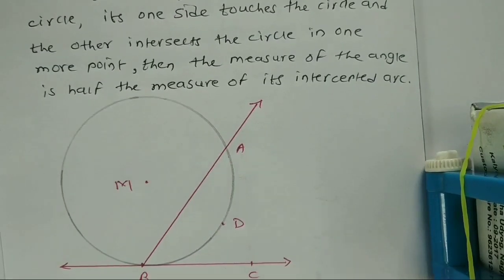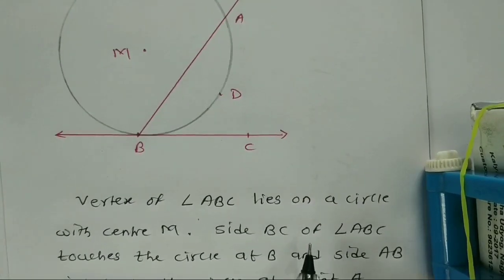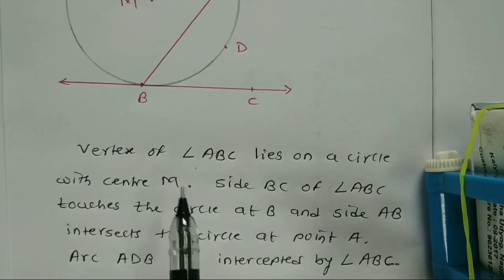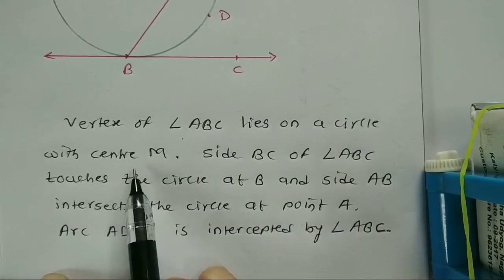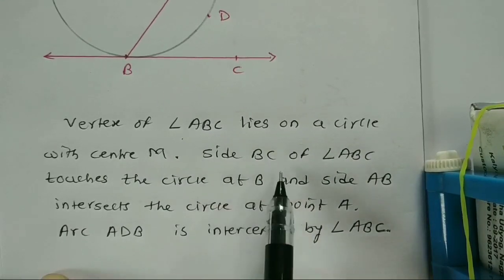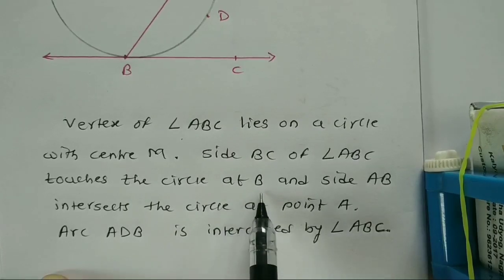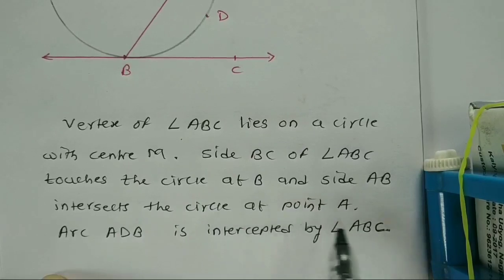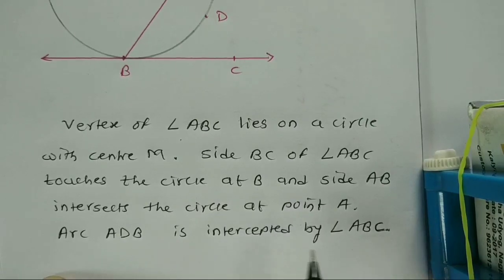Now here, in this figure, vertex of angle ABC lies on a circle with center M. Side BC of angle ABC touches the circle at point B and side AB intersects the circle at point A. Arc ADB is intercepted by angle ABC.